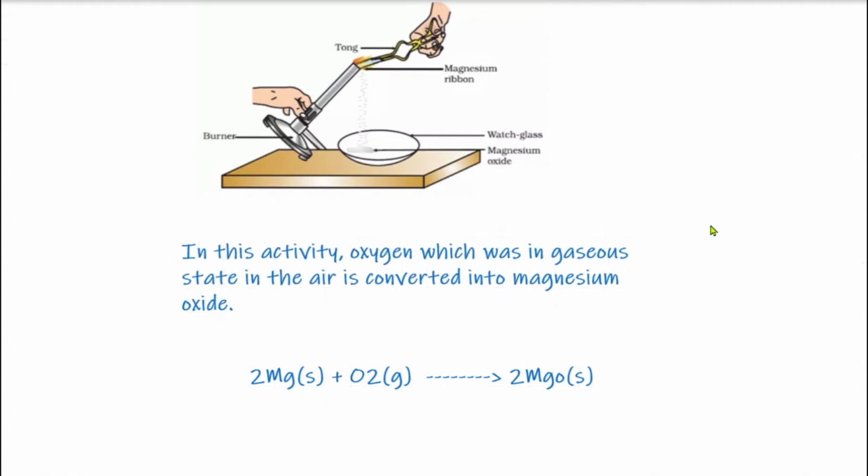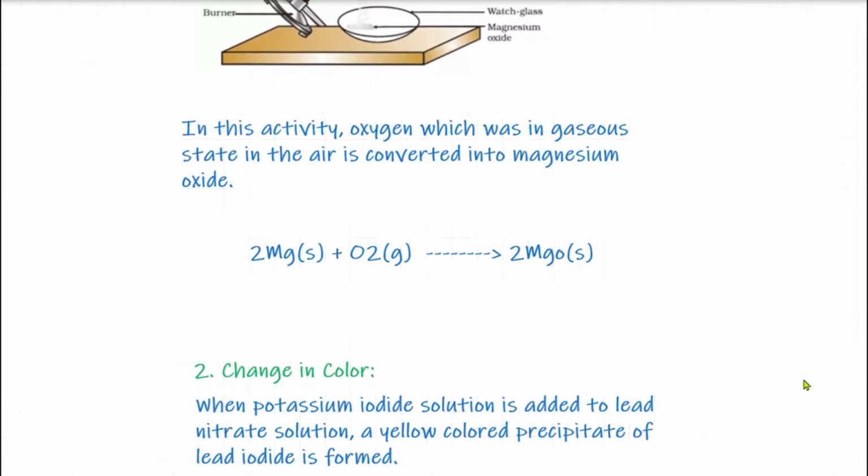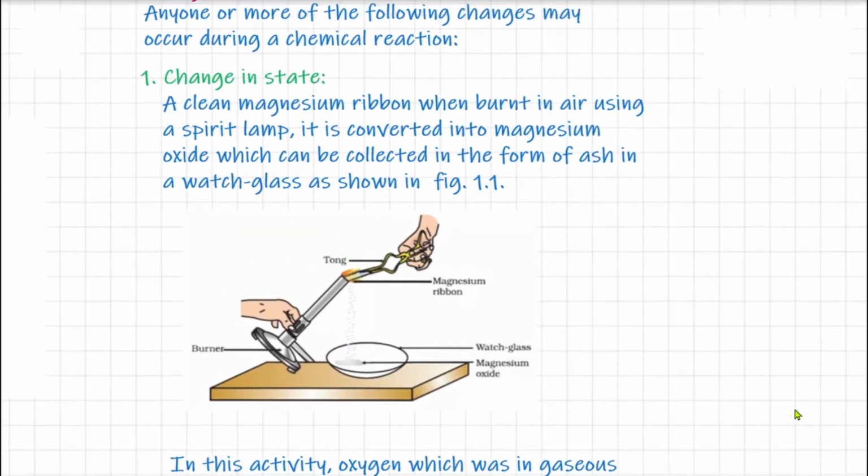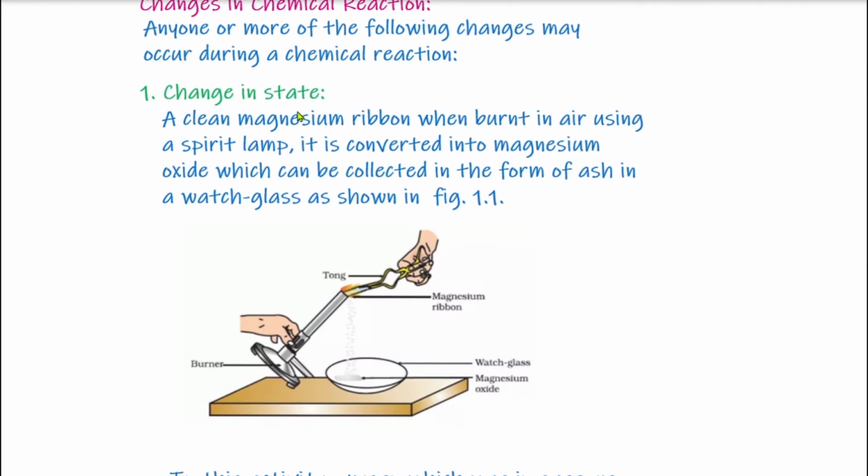So students, this magnesium reacts with oxygen from the air and forms magnesium oxide. And you see, oxygen which was in gaseous state in the air is converted into solid state. So the state of oxygen has changed from gas to solid. So this was the example where change in state of the reactant occurs.